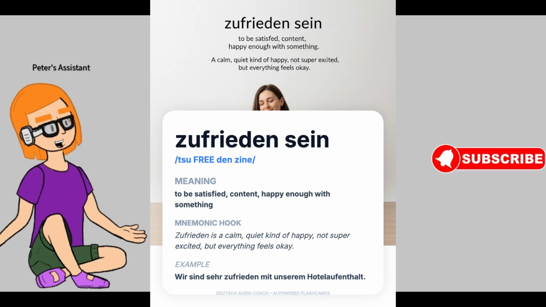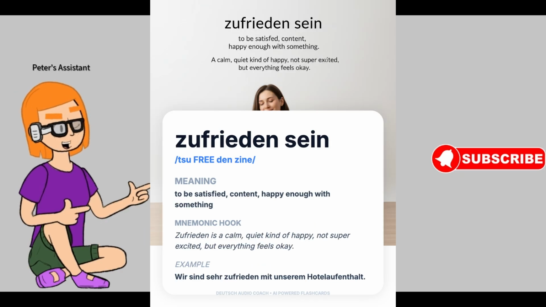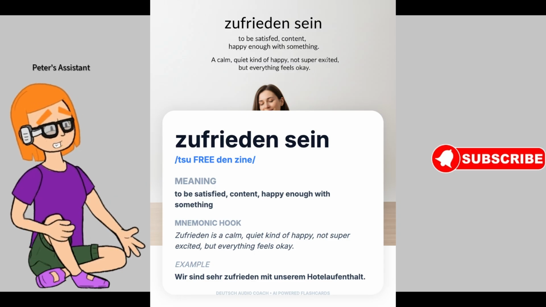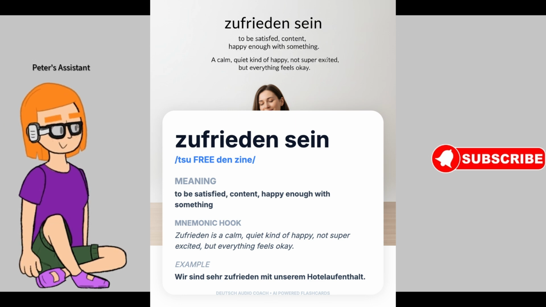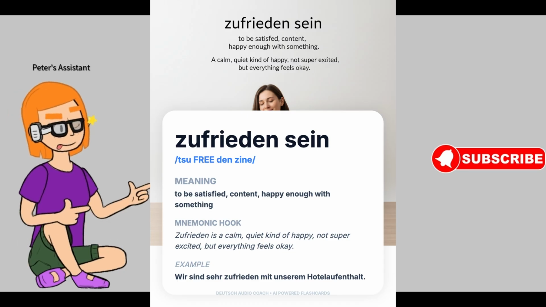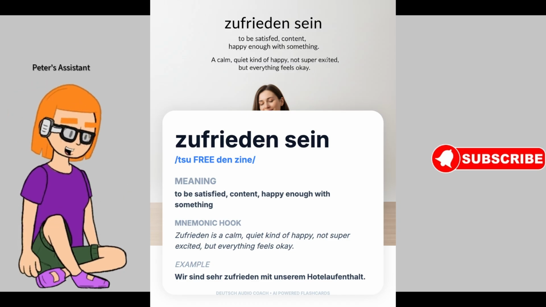Nächste deutsche Phrase ist zufrieden sein. Zufrieden sein. Meaning in English: to be satisfied, content, happy enough with something. Zufrieden is a calm, quiet kind of happy, not super excited, but everything feels okay. Wir sind sehr zufrieden mit unserem Hotelaufenthalt.